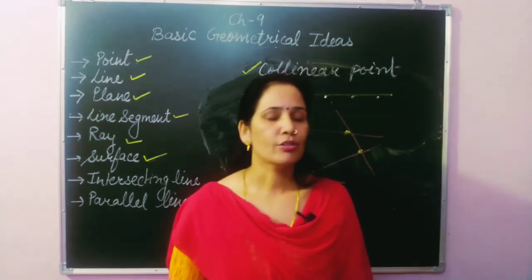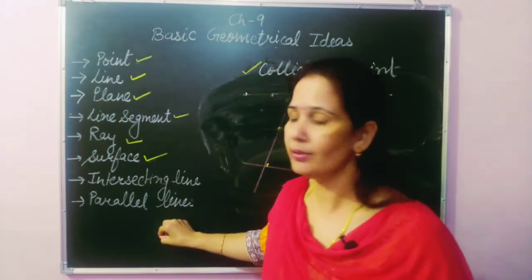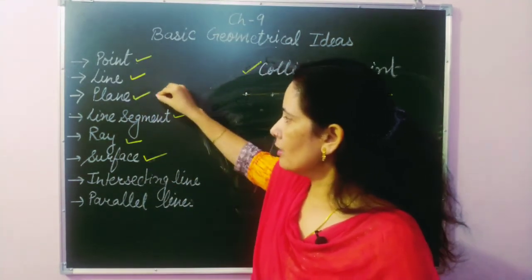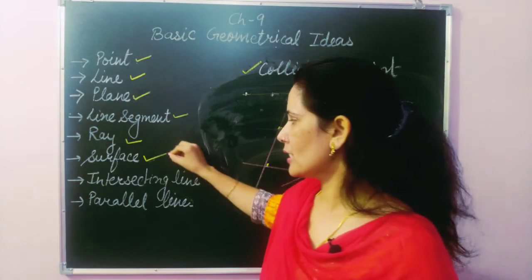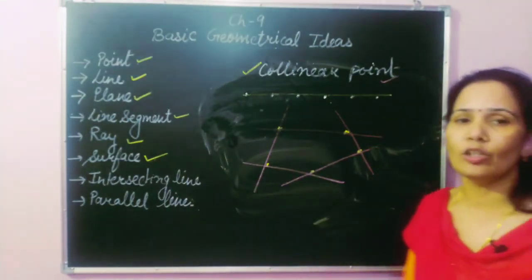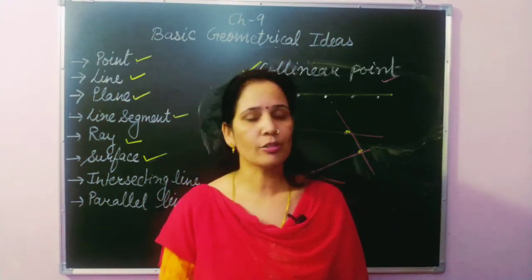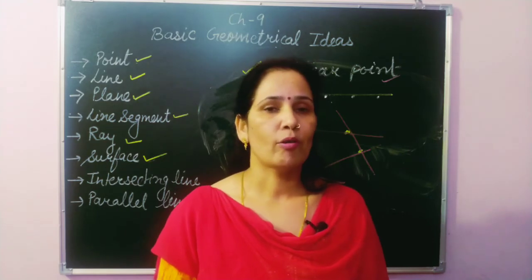Okay, and students, today we have discussed the basic concepts of this chapter: point, line, plane, line segment, ray, surface, intersecting lines, parallel lines, collinear points and non-collinear points. So students, you have to revise these concepts, and in our next class we will discuss its first exercise.